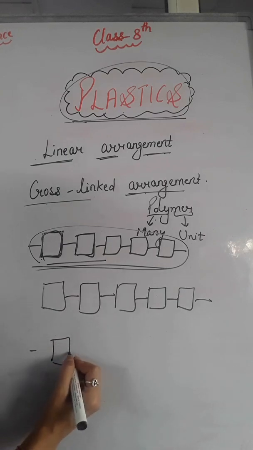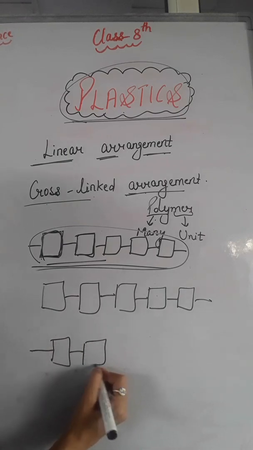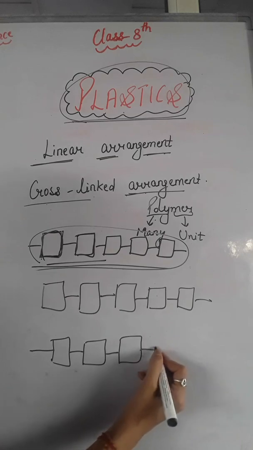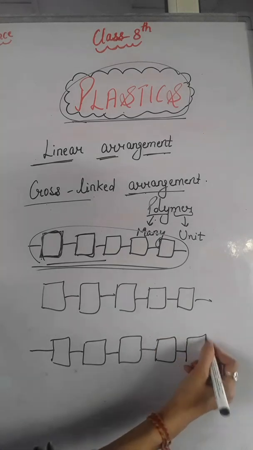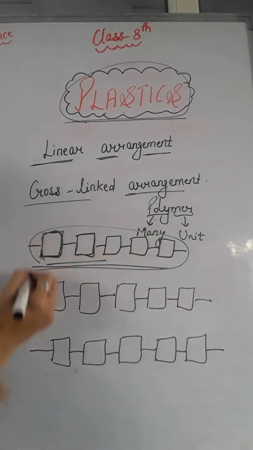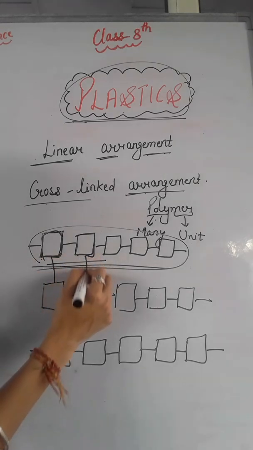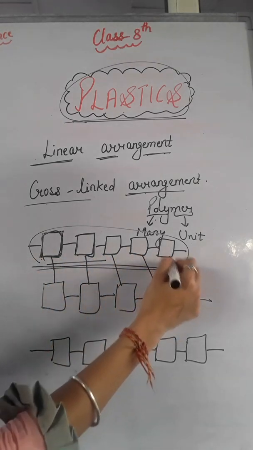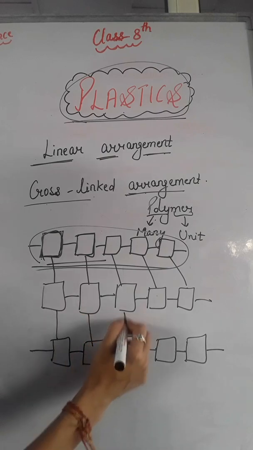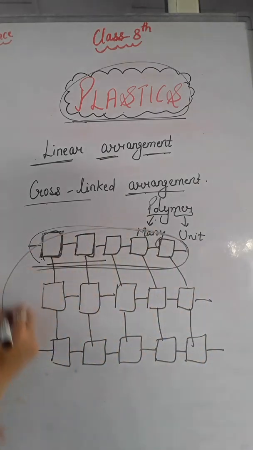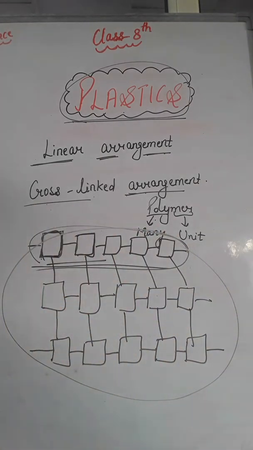Like this, there can also be another linear chain, and all these chains are linked together also. They will be linked with each other, right? So this is the cross-linked arrangement, the three-dimensional arrangement of plastics or cross-linked polymers, right?